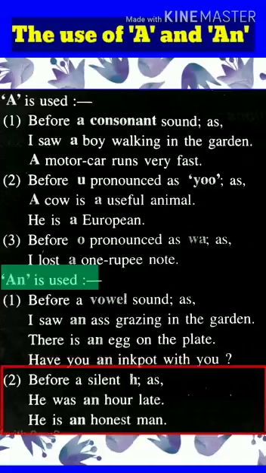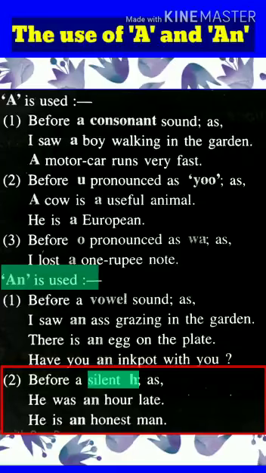Number 2, an is used before a silent H. Students, we know that H is a consonant. And there are few words which start with H, but H is silent in those words. Let's see some examples. He was an hour late.